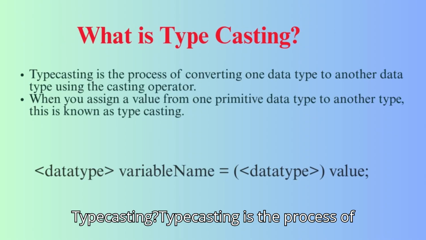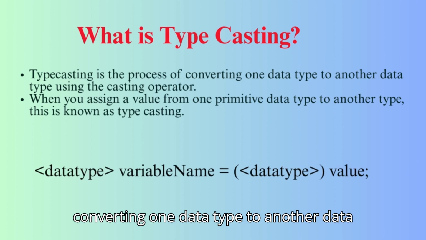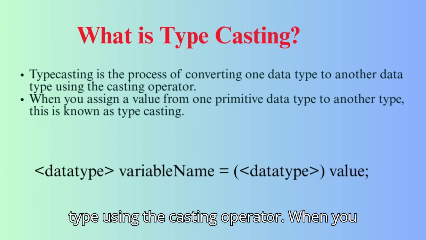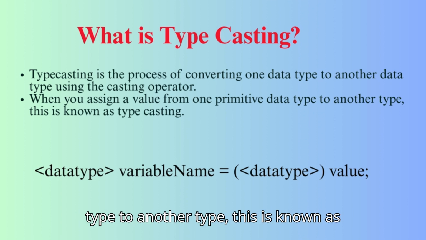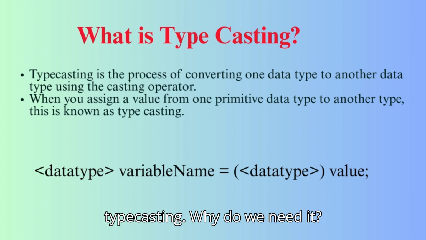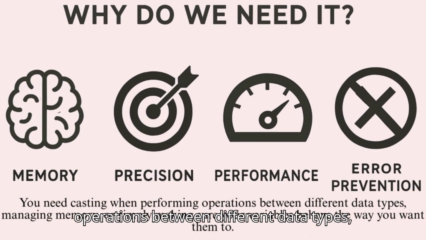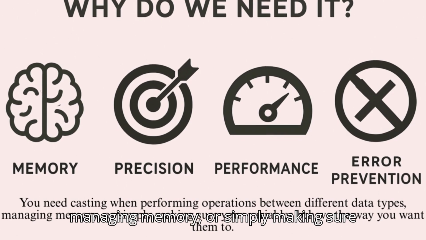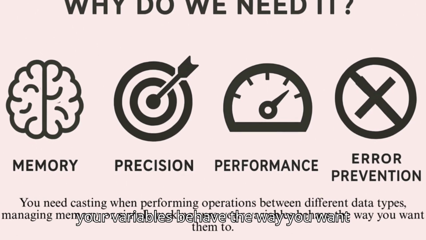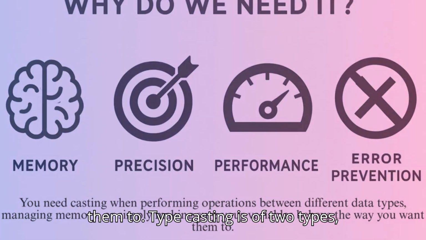What is typecasting? Typecasting is the process of converting one data type to another data type using the casting operator. When you assign a value from one primitive data type to another type, this is known as typecasting. Why do we need it? You need casting when performing operations between different data types, managing memory, or simply making sure your variables behave the way you want them to.